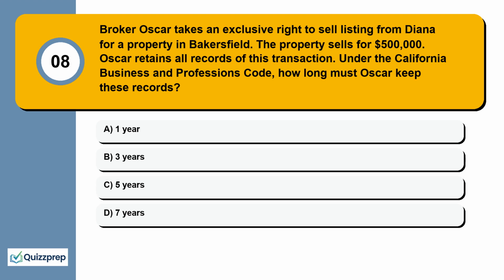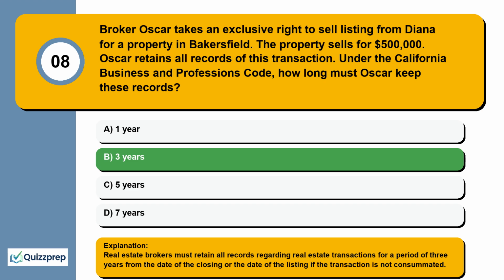Question 8. Broker Oscar takes an exclusive right to sell listing from Diana for a property in Bakersfield. The property sells for $500,000. Oscar retains all records of this transaction. Under the California Business and Professions Code, how long must Oscar keep these records? 1 year, 3 years, 5 years, 7 years.